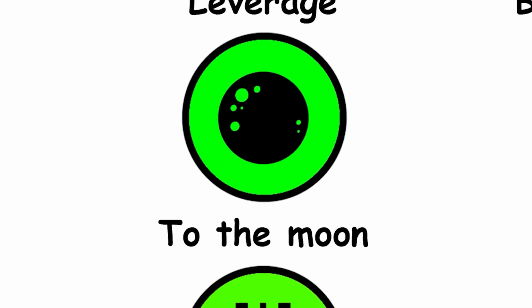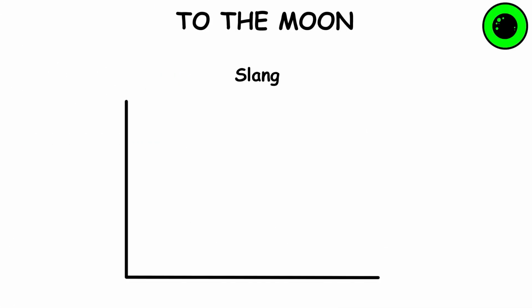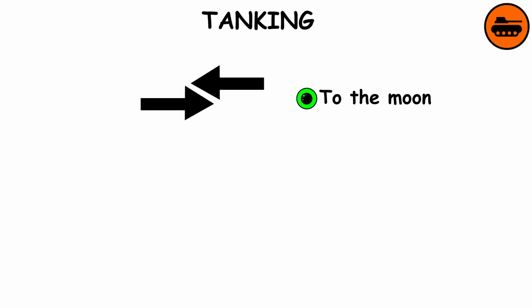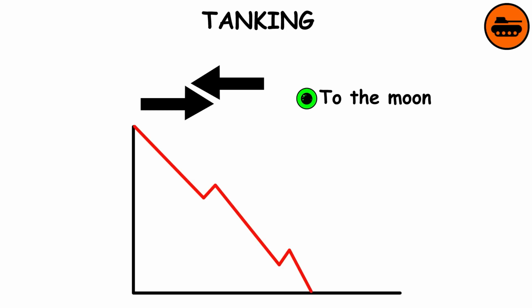To the moon. It's slang for a stock or asset rising in price stratospherically, often quickly. Tanking. The opposite of to the moon. Stocks depreciating in value, often quite significantly and quite quickly.